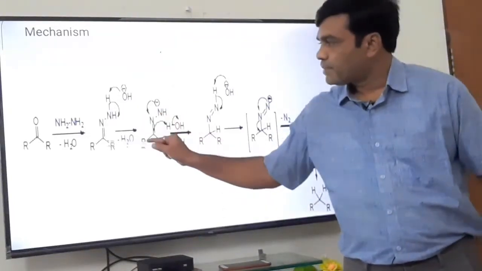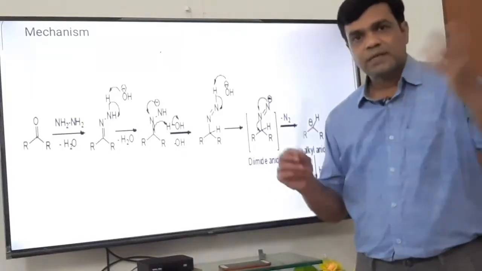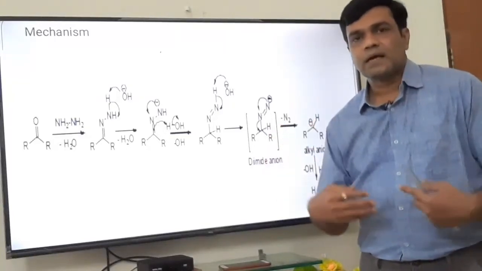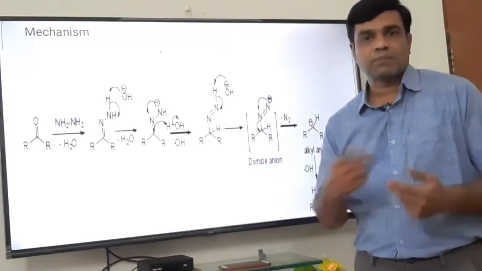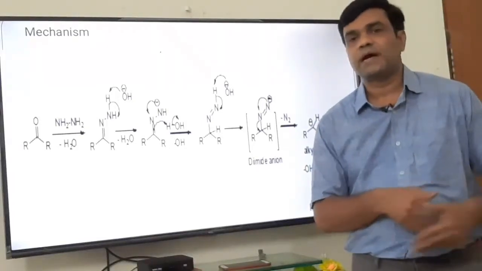What is this? C double bond N is the imine functional group. It is just similar to the case where we know that aldehyde or ketone on reaction with amine, that is RNH2, loses a water molecule, H2O, and there is a formation of C double bond N, that is imine functional group.